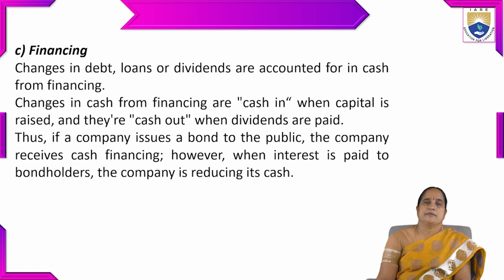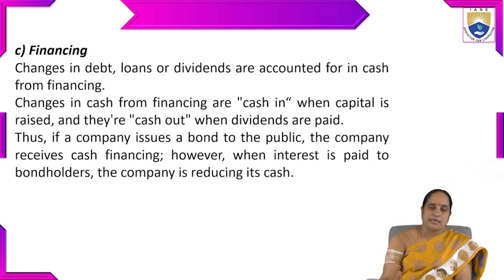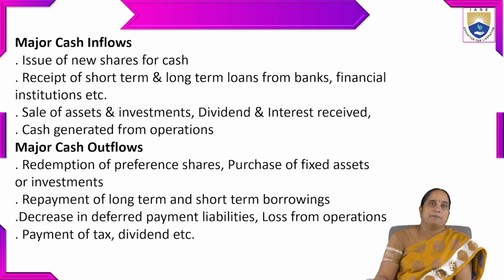The third one is financing. Changes in debt, loans, or dividends are accounted for in cash from financing. Changes in cash from financing are cash in when capital is raised, and cash out when dividends are paid. Thus, if a company issues a bond to the public, the company receives cash financing. However, when interest is paid to bondholders, the company is reducing its cash. So it depends on how we are spending the cash on various activities, and based on that we decide the financing of a particular company.